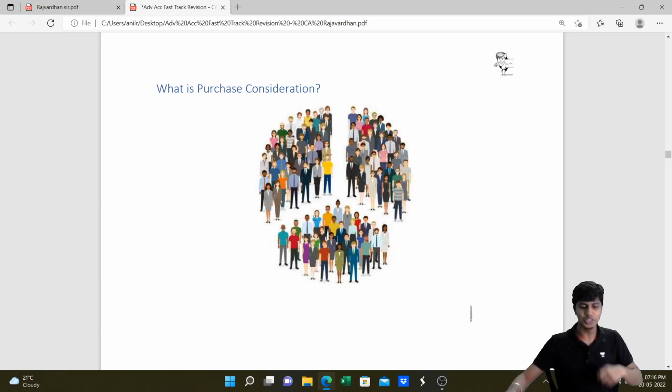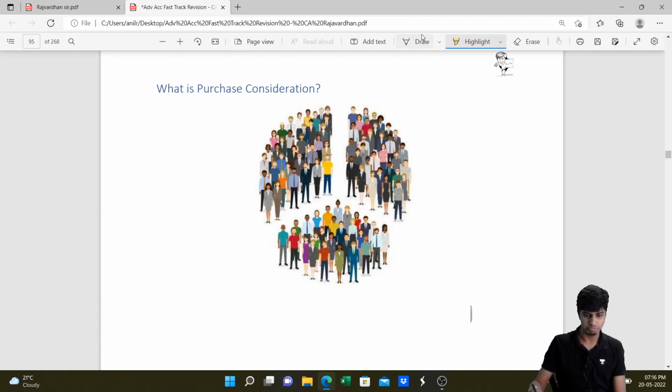I have a beautiful question for all of you. All the people who are interested in the company, I've categorized into three major classifications. Let's say these are equity shareholders of the company, these are preference shareholders of the company, and these are debenture holders of the company.